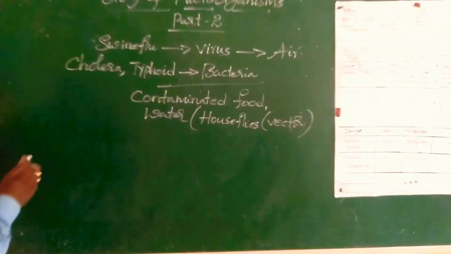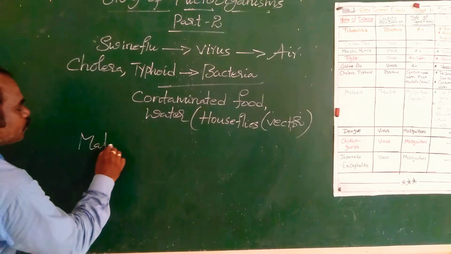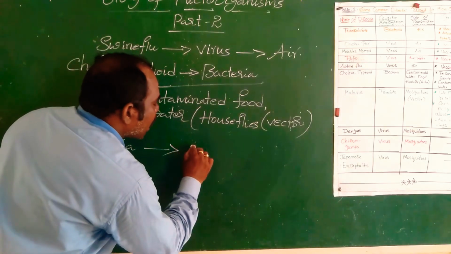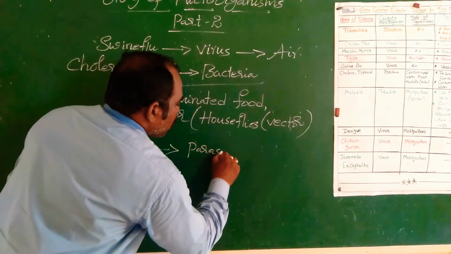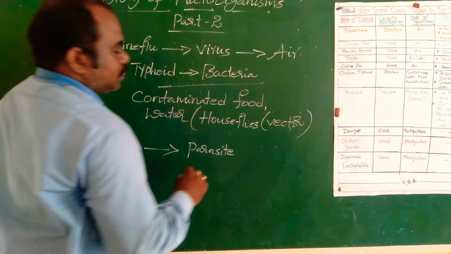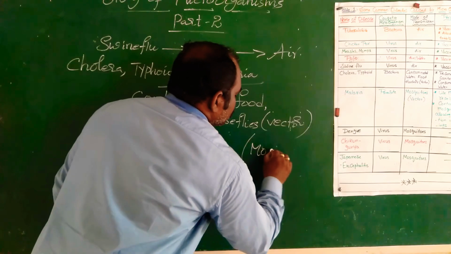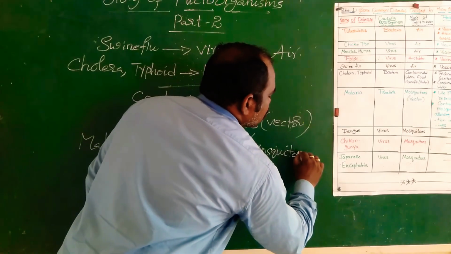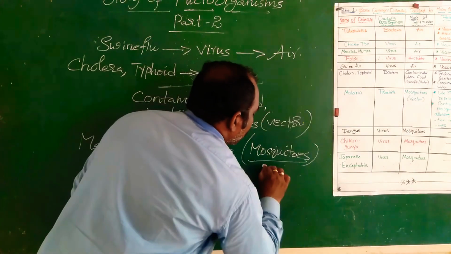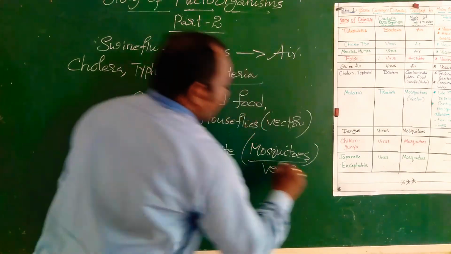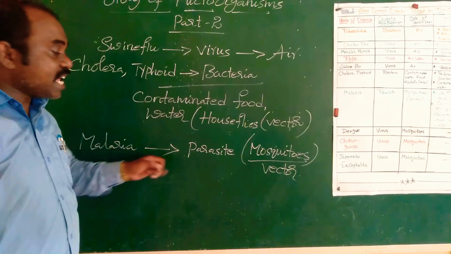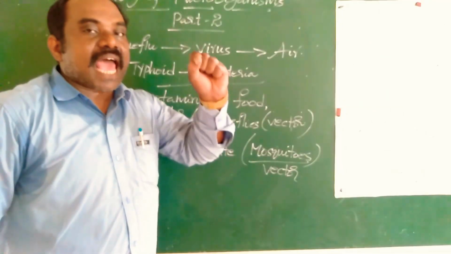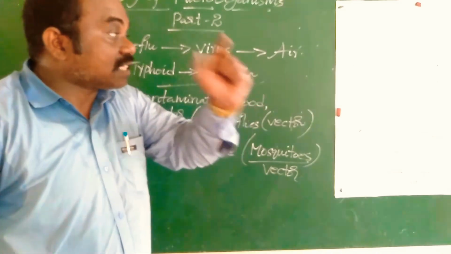Next, we know malaria. Malaria is caused by the malarial parasite Plasmodium. Mosquitoes can act as vectors. The female Anopheles mosquito acts as the vector.